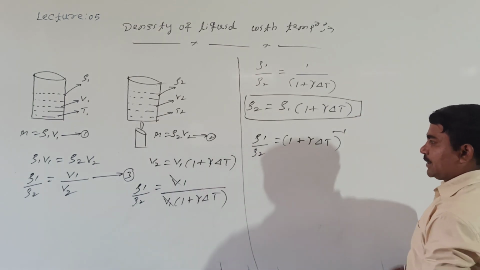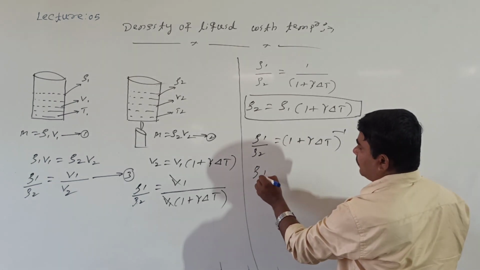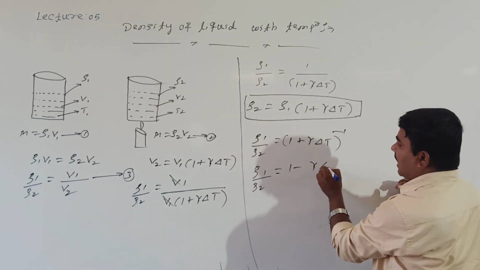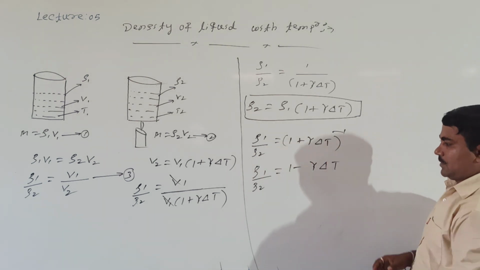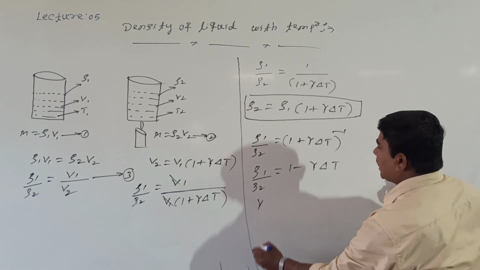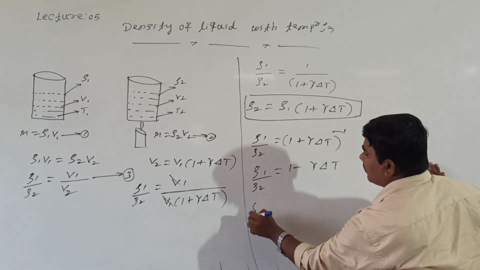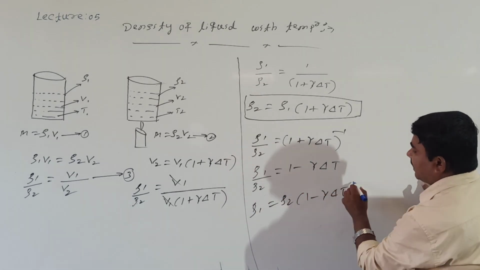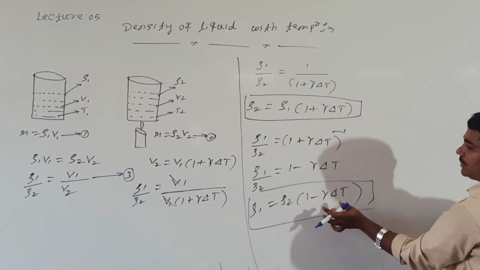Expand this by binomial theorem. What are we getting? If we expand by binomial theorem, rho 1 divided by rho 2 equal to 1 minus gamma into delta T. Or rho 1 equal to rho 2 into bracket 1 minus gamma delta T. Both are the same here. Either you can represent this equation or this equation.